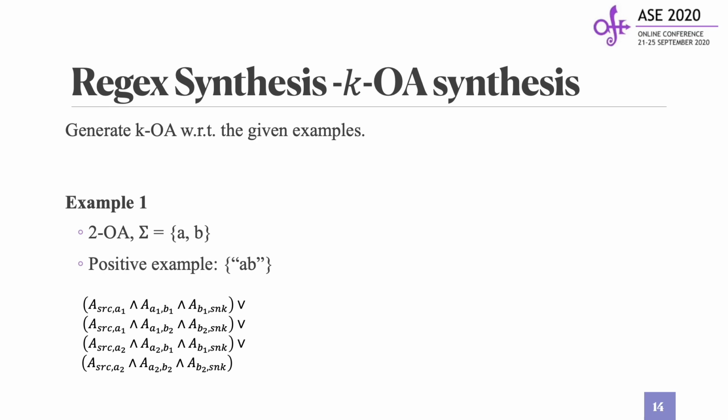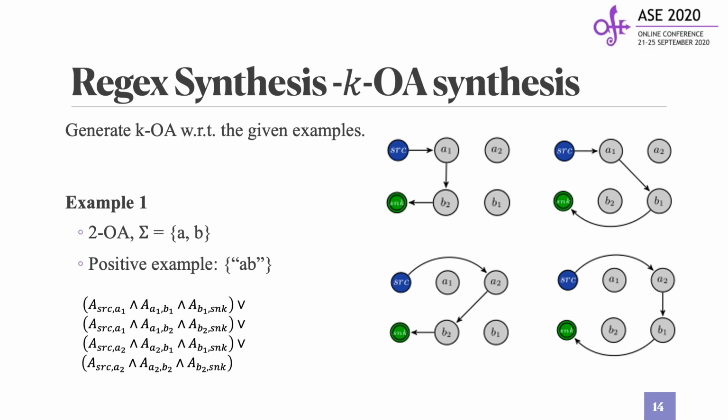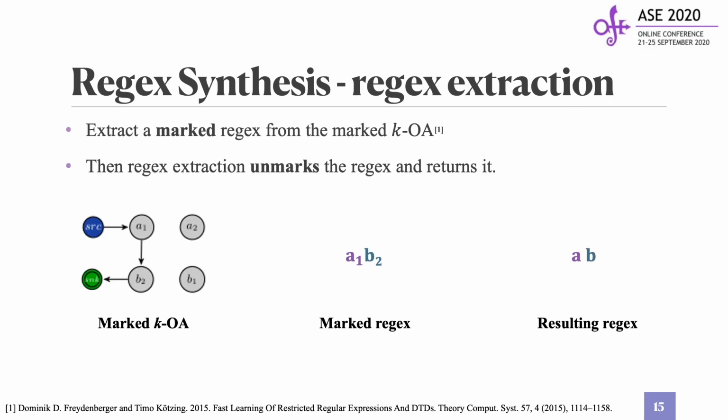In this example, there are 4 feasible solutions, which can be visualized by their corresponding KOA, as shown on the right-hand side. We can see all of these automata accept the positive example. In the previous step, we derive a feasible KOA with respect to the Boolean constrained formulas. If there are several feasible solutions, return an arbitrary one.